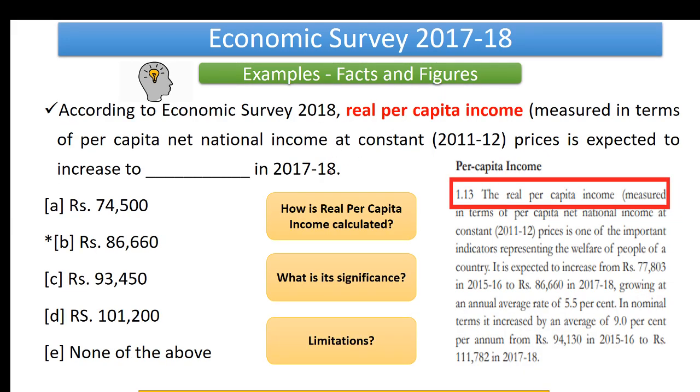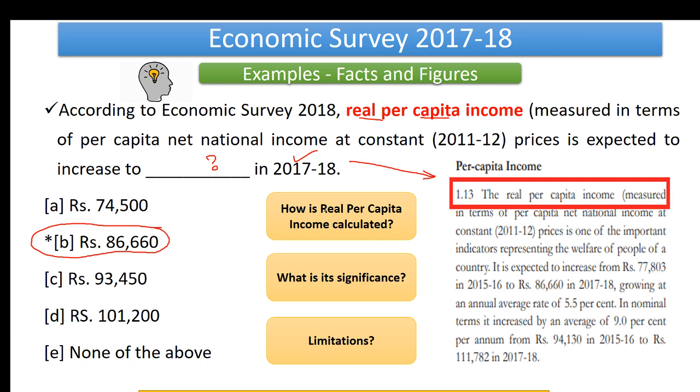Now, coming to the next part, according to Economic Survey 2018, the real per capita income, measured in terms of per capita net national income at constant prices, is expected to increase to what in 2017-18. We have picked this up from this particular paragraph in our Economic Survey. A very direct memorizing question. Just memorize this. Now starts our journey.